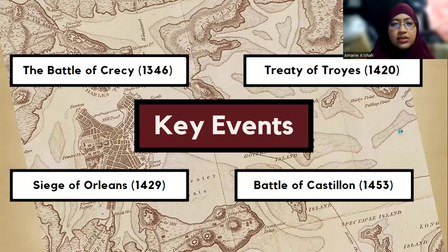Among the key events that happened during this Hundred Years' War were the Battle of Crécy, 1346, the Treaty of Troyes, which happened in 1420, the Siege of Orléans, 1429, and the Battle of Castillon, 1453.